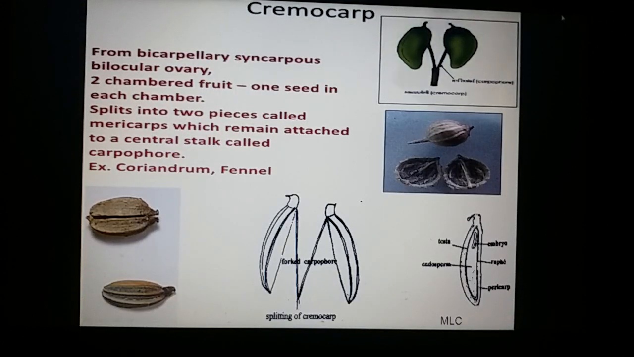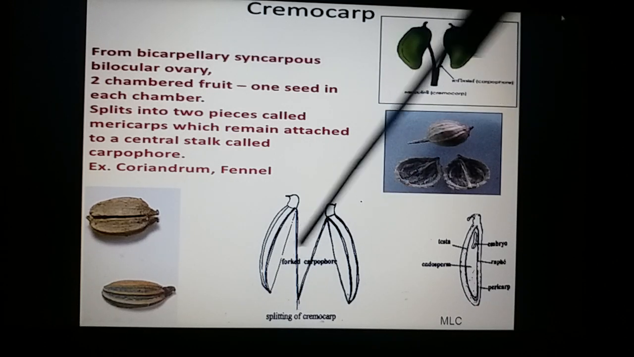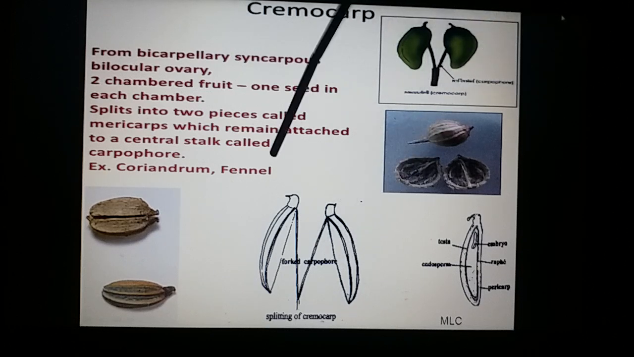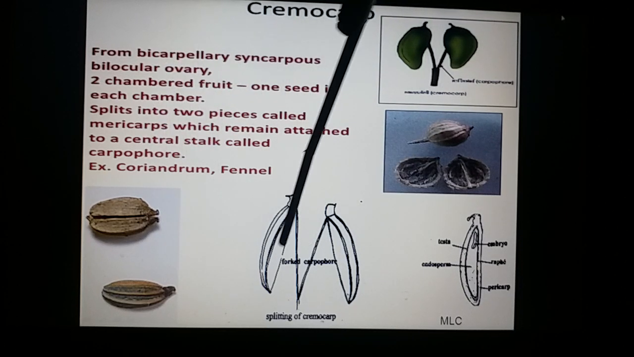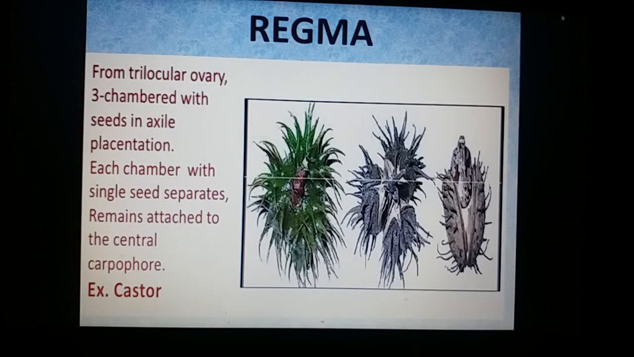Acacia. This is Cremocarp, developing from an inferior bicarpellary ovary. The fruit dehisces, forming 2 mericarps, and the 2 mericarps are attached to a carpophore. An elongation of the thalamus in between the carpels is called carpophore, and to this carpophore the fruits are attached. The best example is Coriandrum and fennel, members of Apiaceae, the umbelliferae characteristic feature. In this Cremocarp, the 2 mericarps are attached to a carpophore. This is Regma. It dehisces, forming 3 pieces.